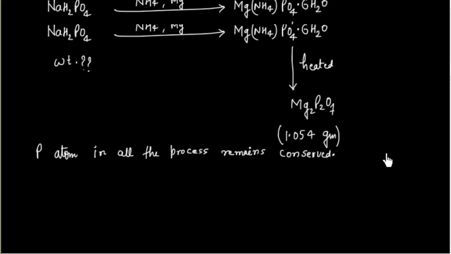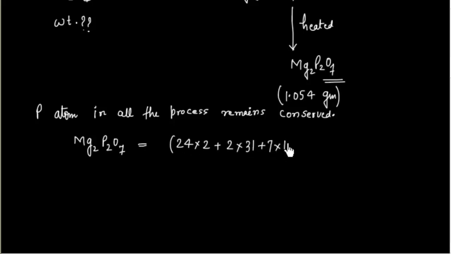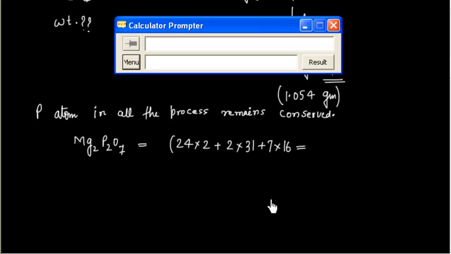Now if I use this idea to solve this problem, let us first find the molecular weight of Mg2P2O7. The molecular weight of this compound is 24 into 2 plus 2 into 31 plus 7 into 16. So 24 into 2 is 48, plus 31 into 2 is 62, plus 7 into 16.